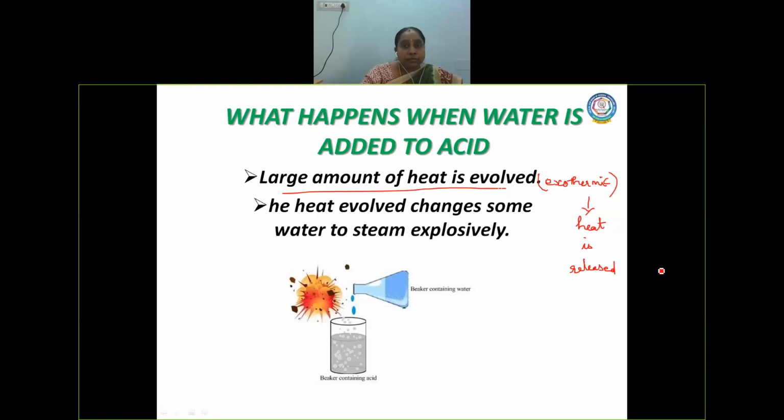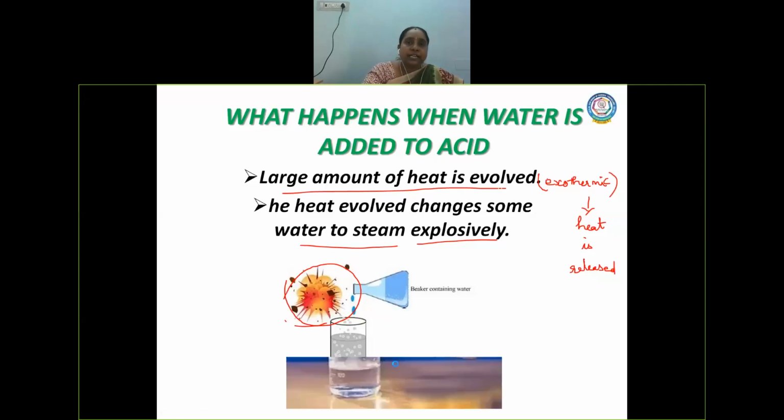So from this we come to know that water should not be added to acid. It's a dangerous process, is it not? The heat evolved will change some water to steam, and the water converted to steam causes an explosion. See here, when water is added to acid, this is how the explosion will take place. It will cause accidents in the laboratory, so it should be avoided. We should not add water to acid at all for dilution.